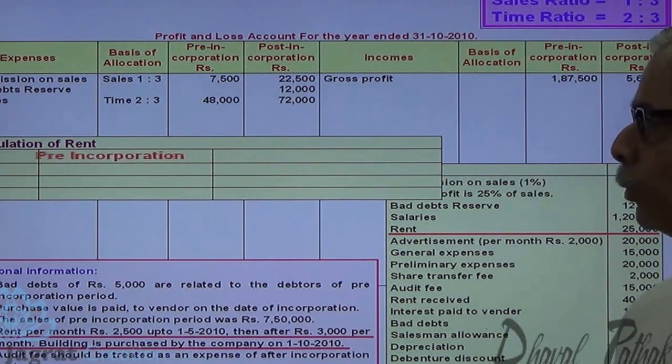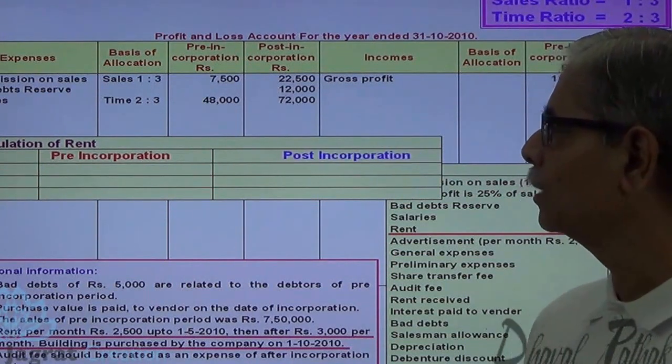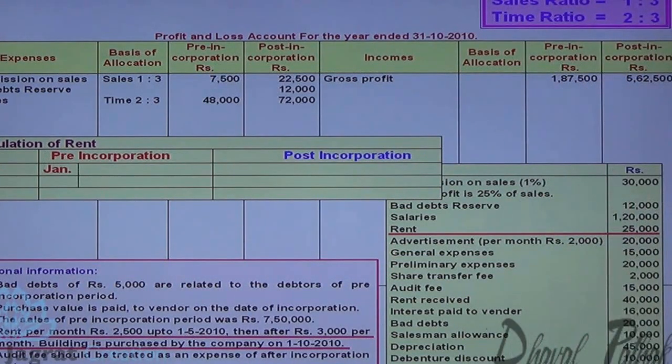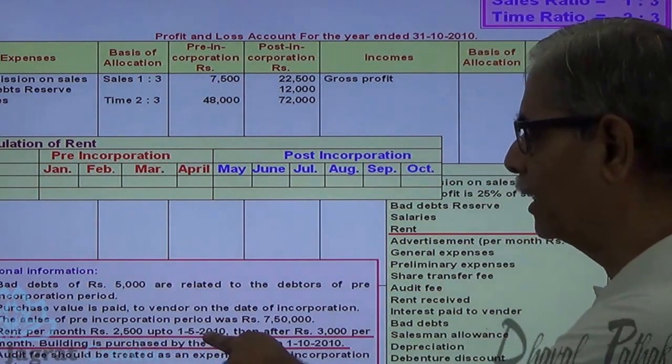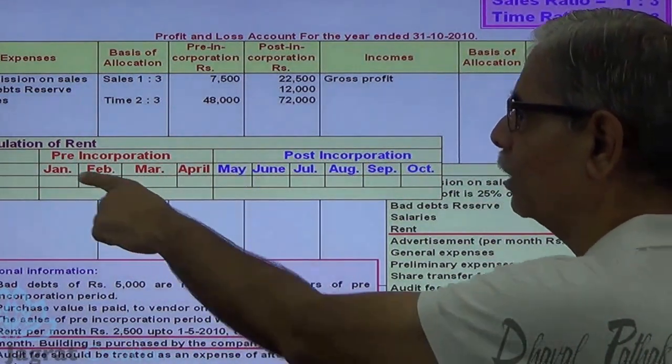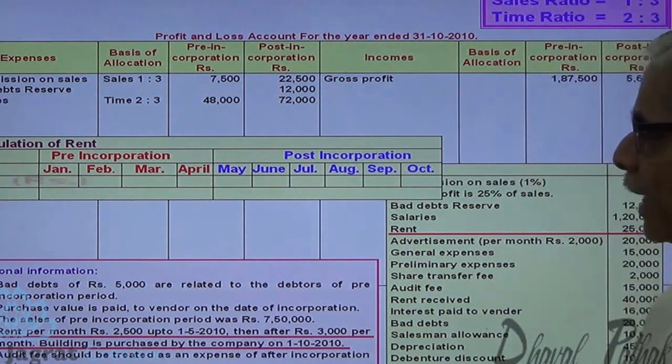Pre-incorporation period, you know that it is 4 months, that is January, February, March and April. May, June till October is the post-incorporation period. Rent per month was 2,500 up to 1st of May. So in all these 4 months, rent was 2,500 per month.